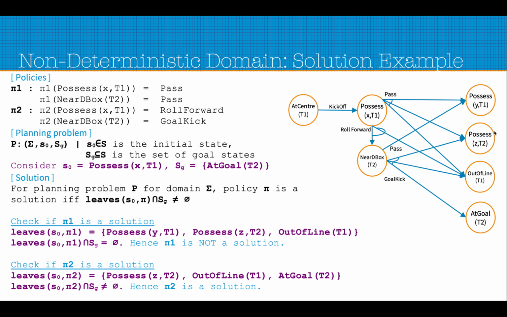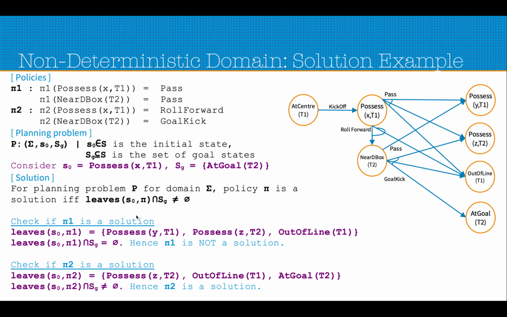These are the top three states on the right side: possess yt1, possess zt2, and out of line t1. But our goal state is only this single state. So there is no intersection between these states and the goal state. So essentially pi1 is not a solution.